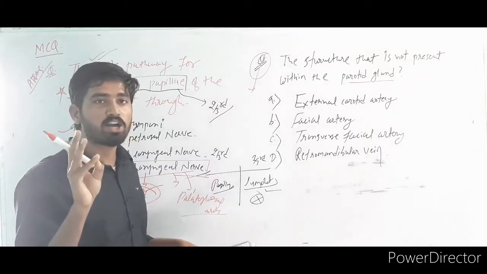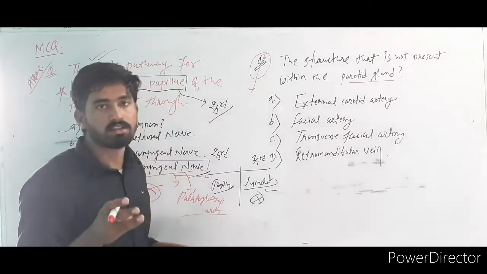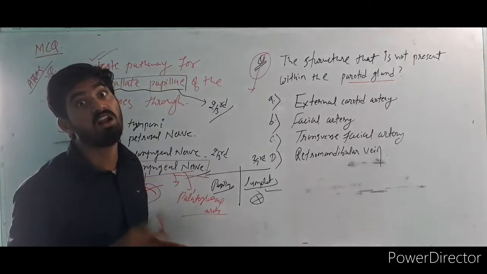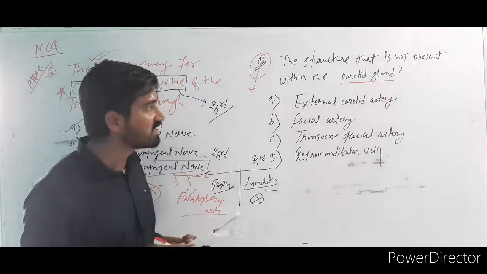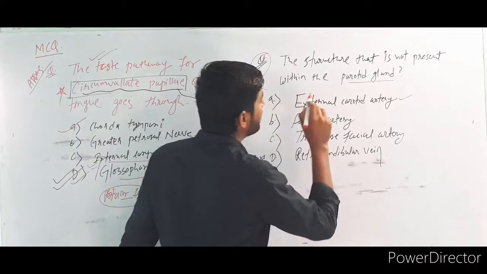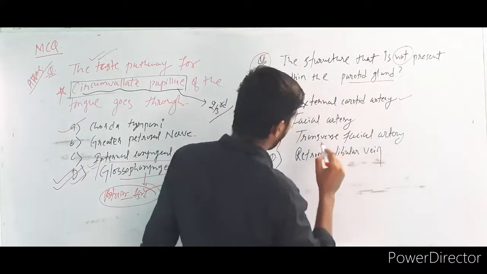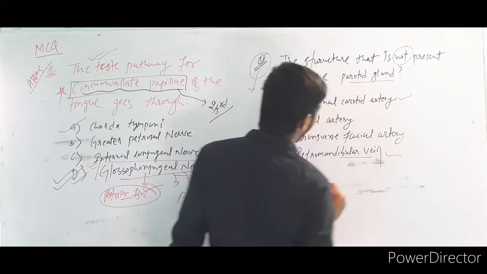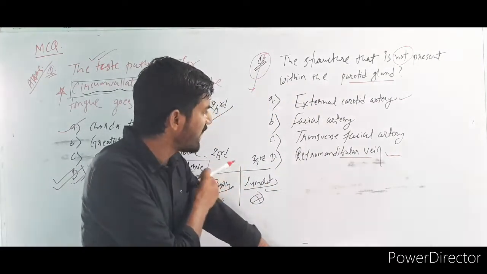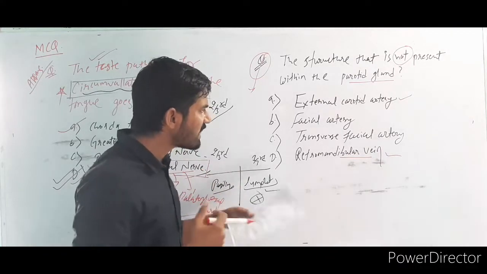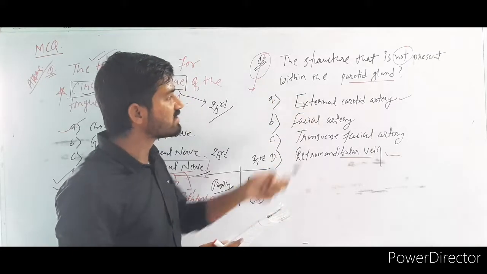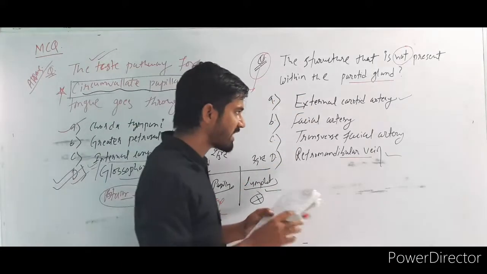The external carotid artery is present, right? Second, the retromandibular vein is present. And third is the facial nerve. So all these 3 things are present. The external carotid artery is present, and the retromandibular vein is also present. Now the problem is the facial artery and the transverse facial artery. These are branches of the external carotid artery.